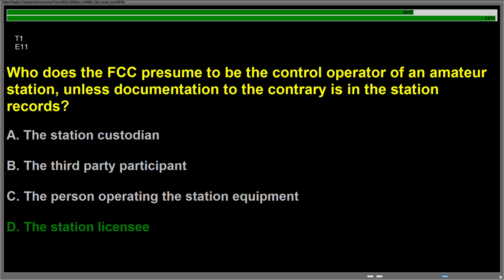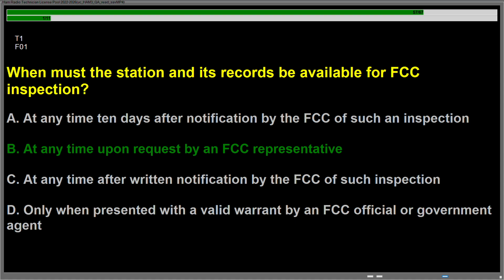Question Echo 11, who does the FCC presume to be the control operator of an amateur station, unless documentation to the contrary is in the station records? Answer is D, the station licensee. Question Foxtrot 01, when must the station and its records be available for FCC inspection? Answer is B, at any time upon request by an FCC representative.